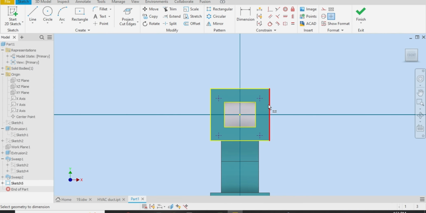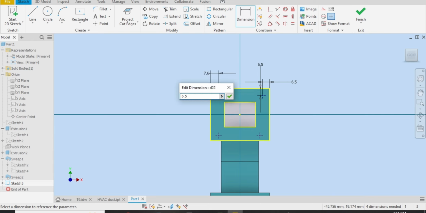Let me give dimension like this, 6.5, also from here, 6.5. Let me select constraint, this one too, this one. Now select dimension again and select this, and this one 6.5.